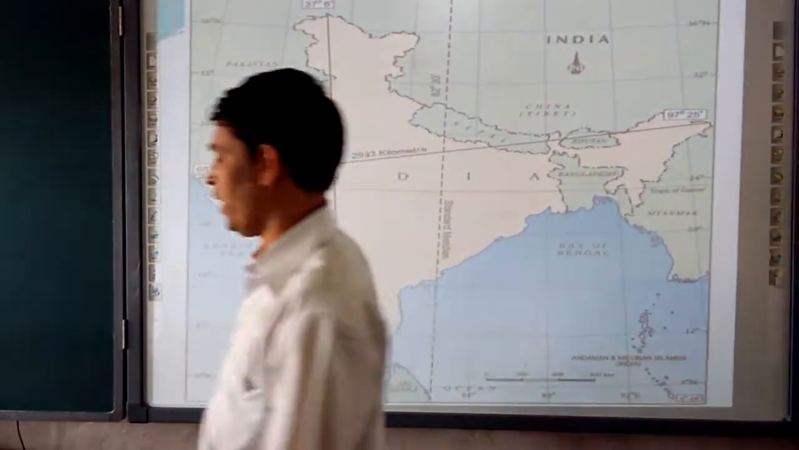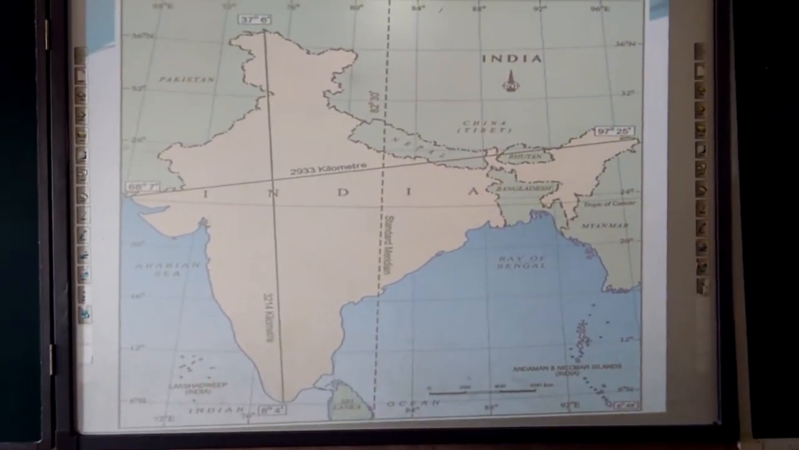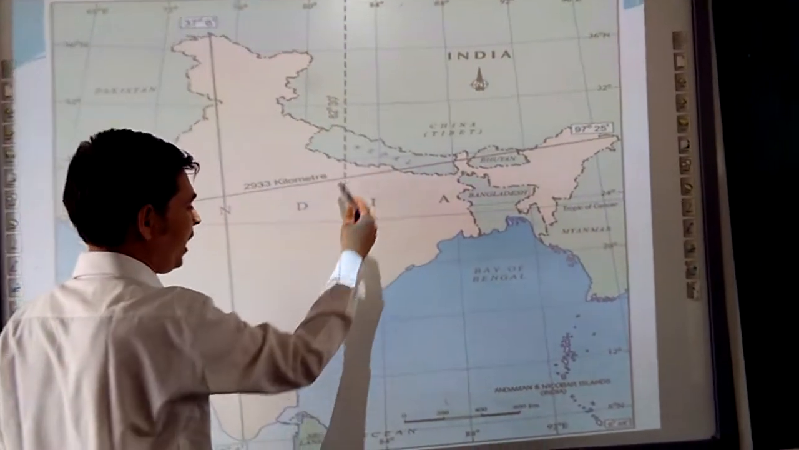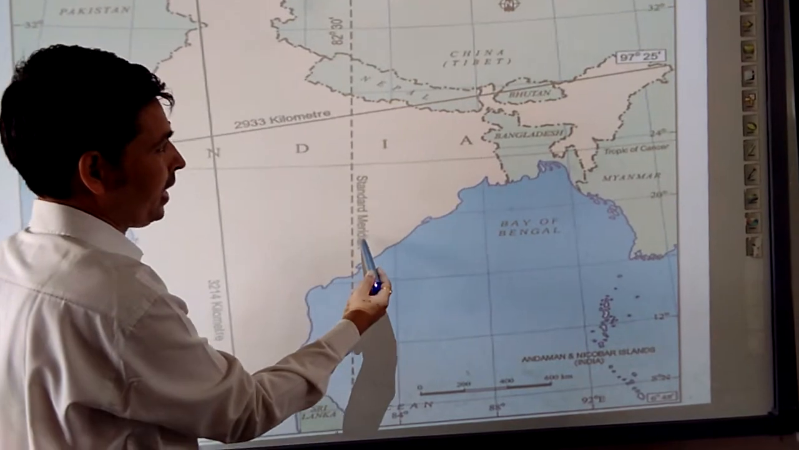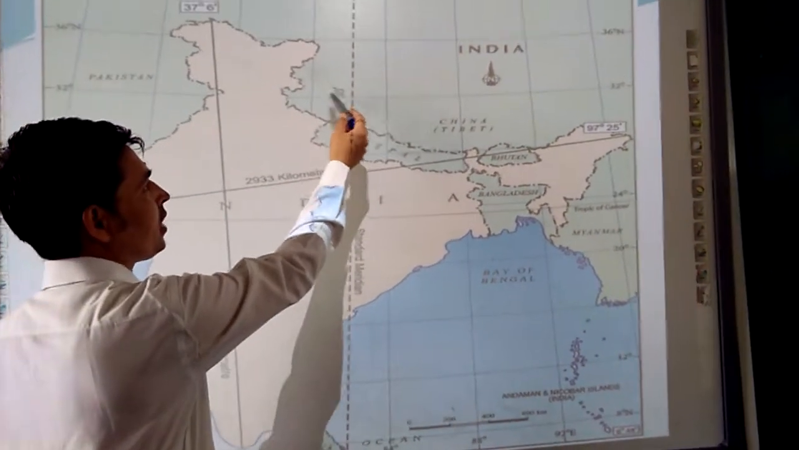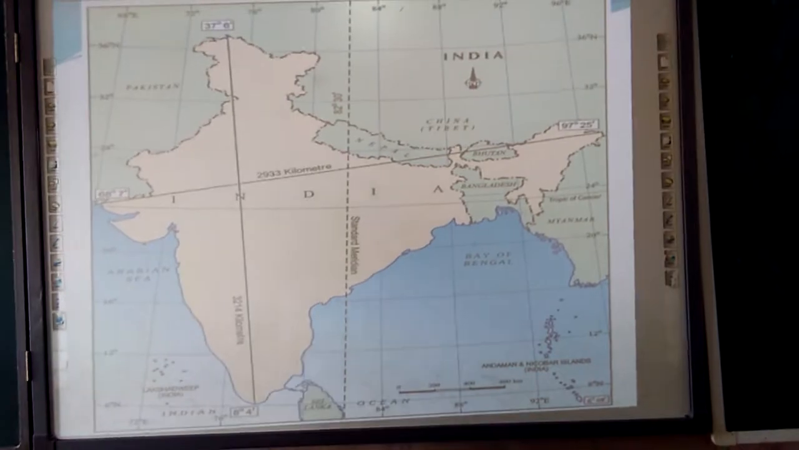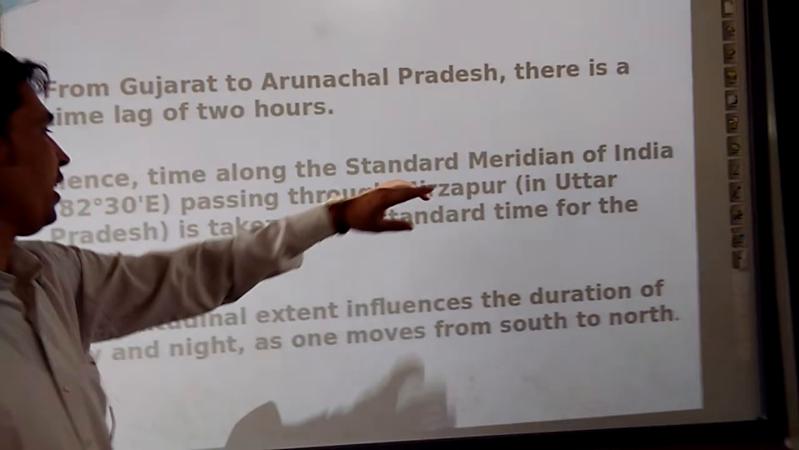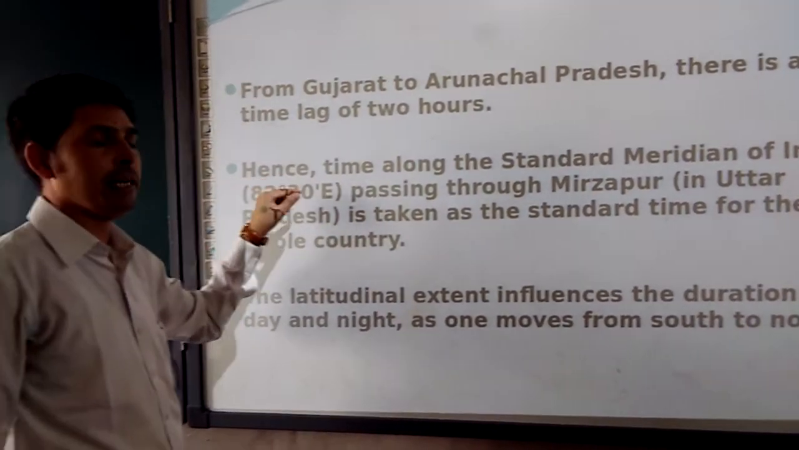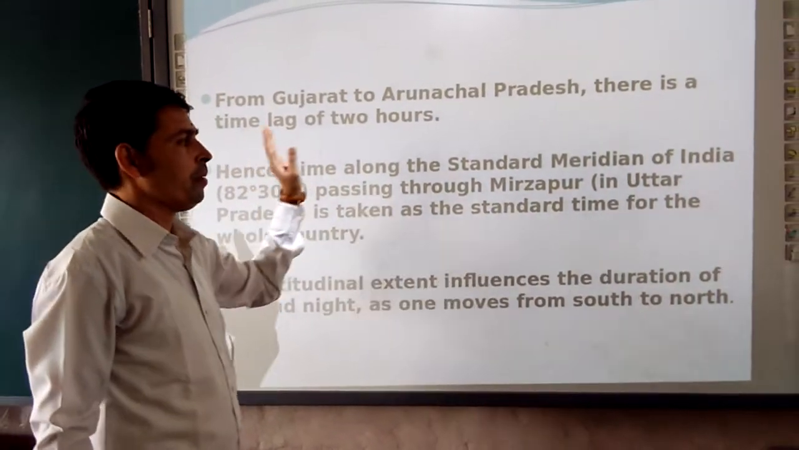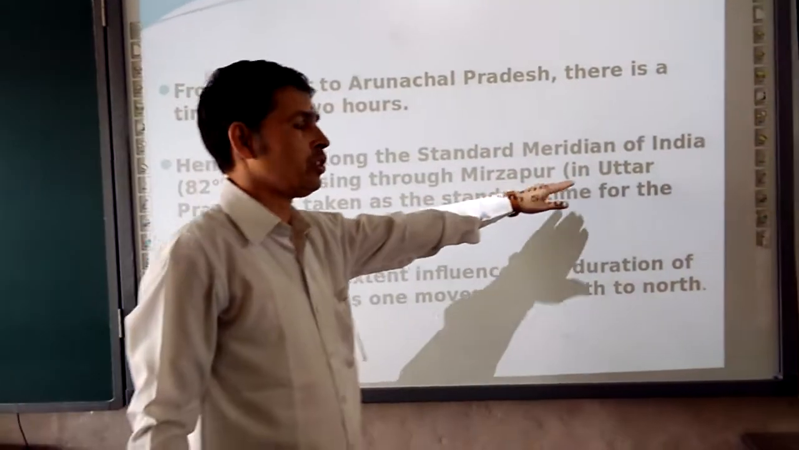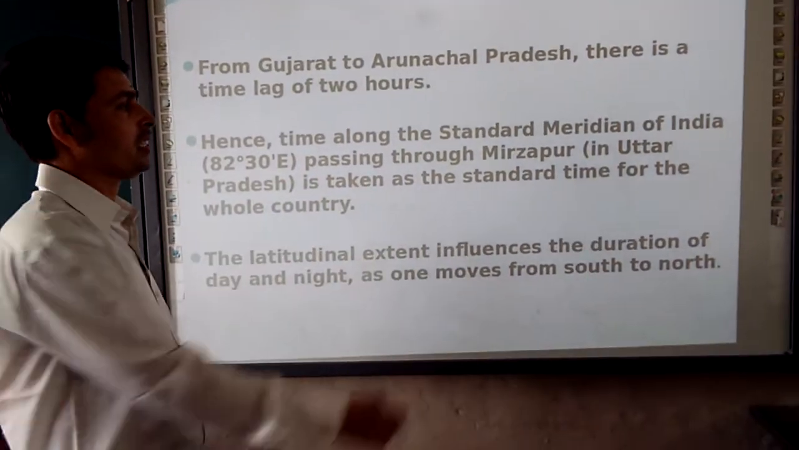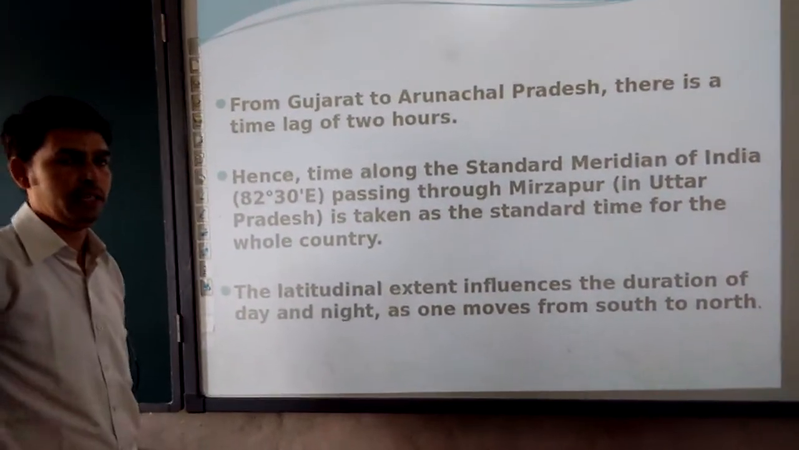To have a clearer picture, we are going to discuss the standard meridian of India. In this map only, you are seeing this dotted line which is the standard meridian, which is 82 degree 30 minute east. Hence the time along the standard meridian of India, 82 degree 30 minute east, is passing through Mirzapur, which is situated in Uttar Pradesh, which I have shown you in the map. The dotted line is taken as the standard time for the whole country.